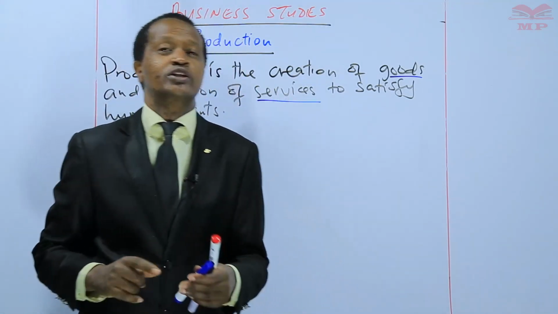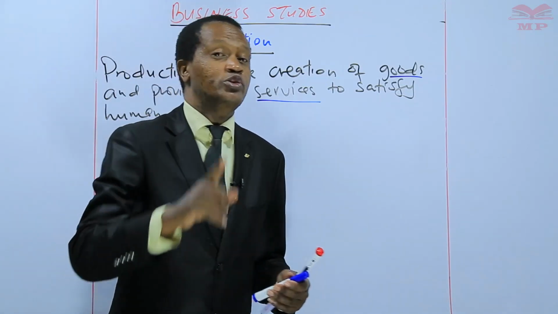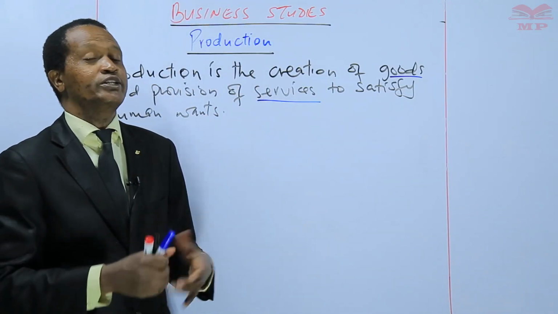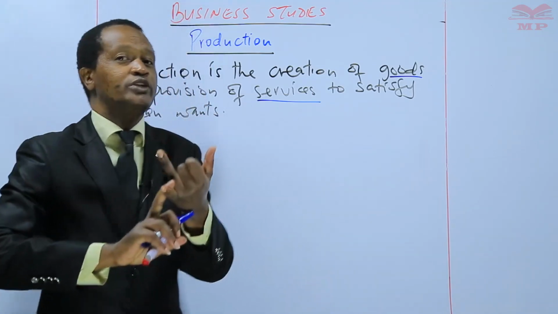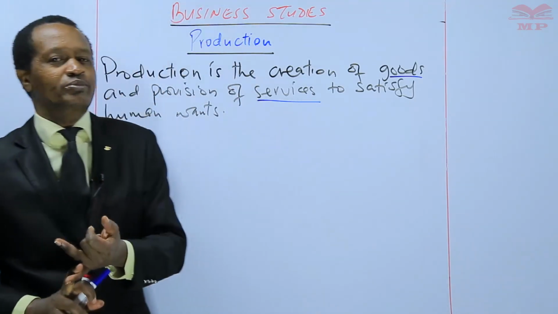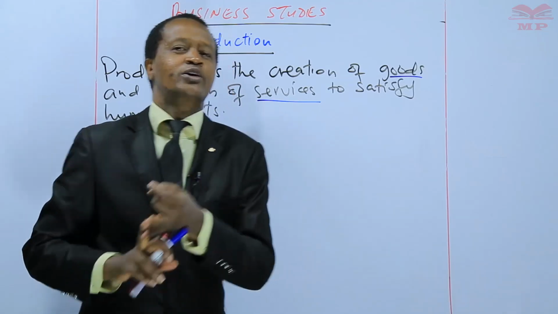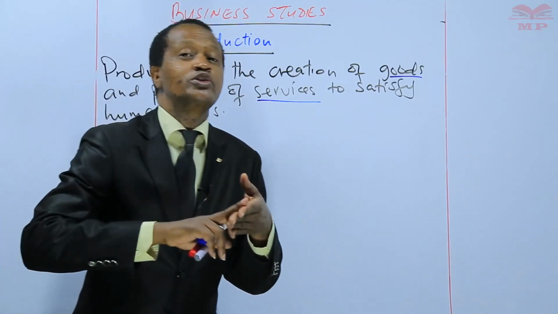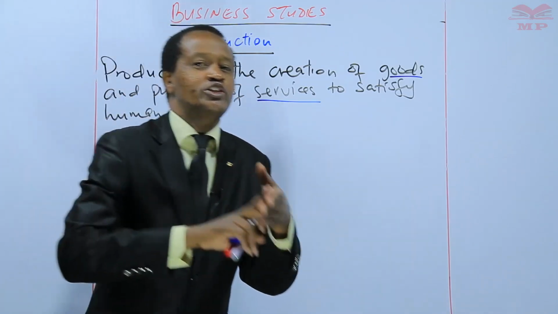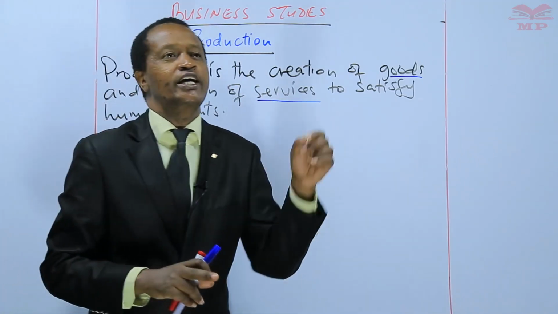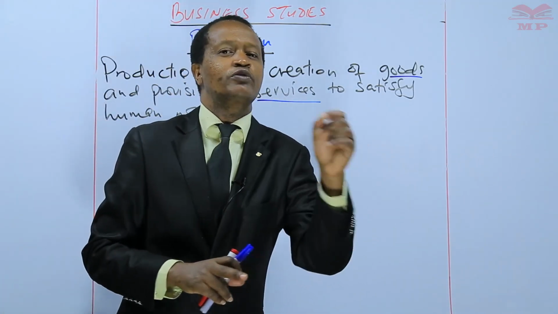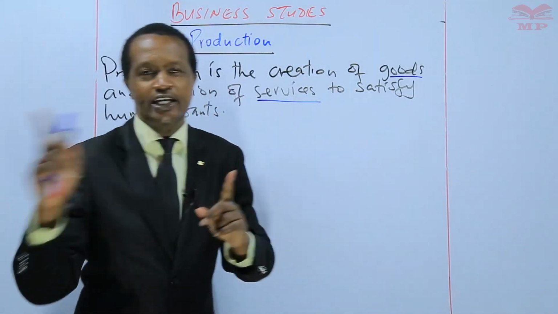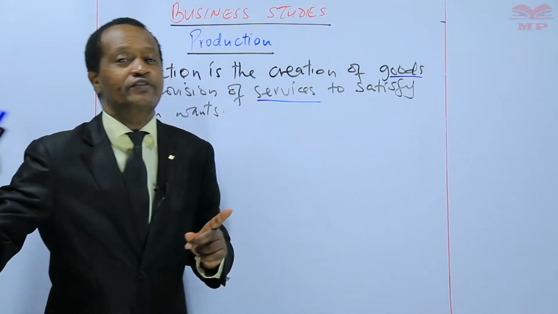If you are a good student, you should remember the activities I'm talking about. Extraction. Remember, we mentioned extraction. We mentioned manufacturing. We mentioned processing. We mentioned construction. There is also trade and service provision. Trade means buying and selling of goods or services.